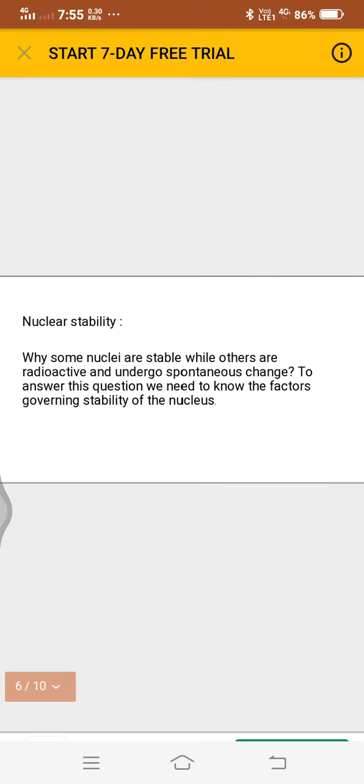The next is nuclear stability. Why are some nuclei stable while others are radioactive and undergo spontaneous change? To answer this question, we need to know the factors governing the stability of the nucleus. In this, first is the even-odd nature of the number of protons and neutrons. The next is the neutron to proton ratio.